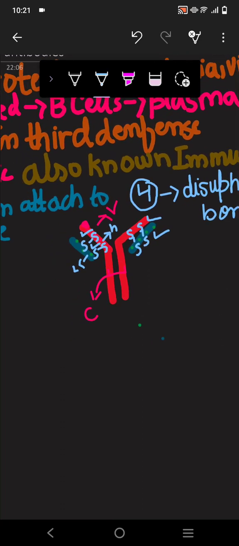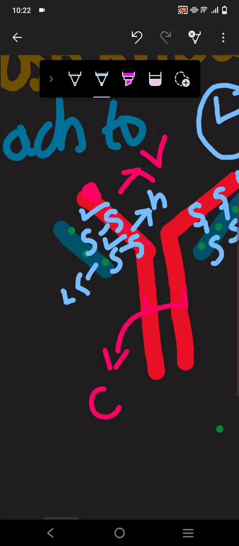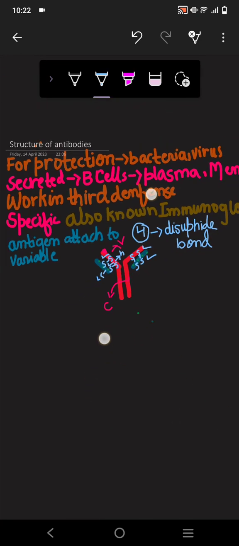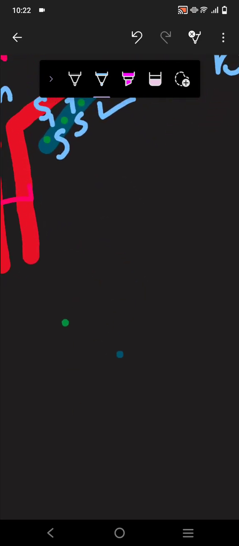So what are the disulfide bonds? When the sulfur on the heavy chain is attached with the sulfur on the light chain, they are called disulfide bonds. Now we are talking about the sulfur loop.